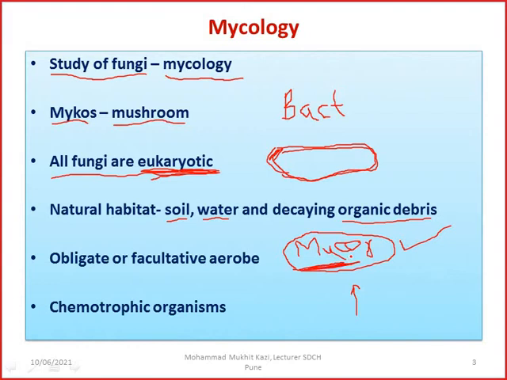Mycology is important not only now in case of mucormycosis, but also candidiasis, which you will be dealing with in patients in your day-to-day professional life.